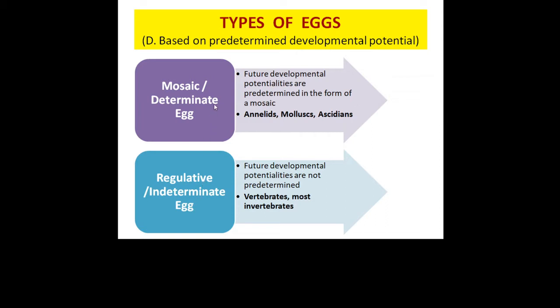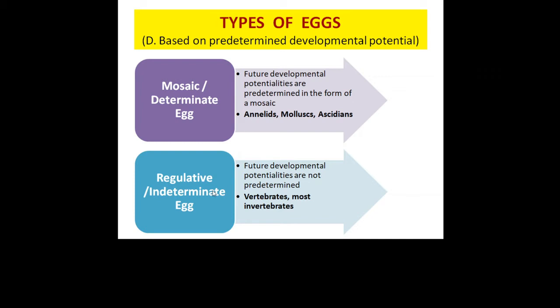Mosaic eggs have future developmental potentialities already predetermined in the form of a mosaic, which means each portion of the egg is already destined to what it is going to form in future, as also shown in this figure over here. If one part of such an egg is removed, this results in a defective embryo because the rest of the egg is not able to compensate for the lost part. These kind of eggs are found in annelids, mollusks, and ascidians.